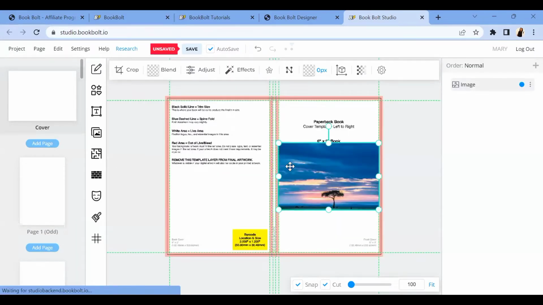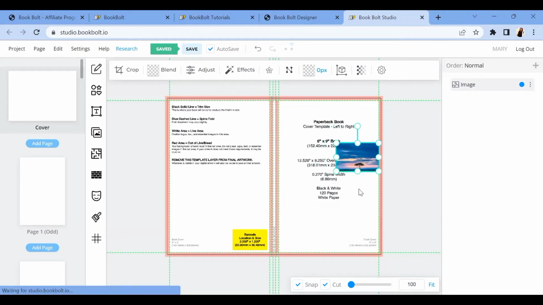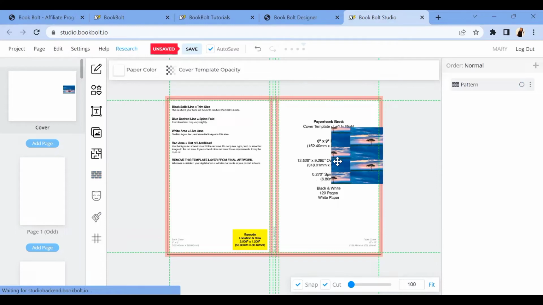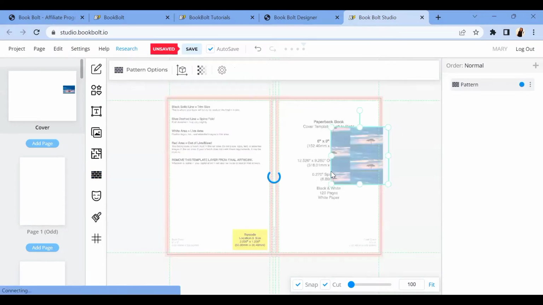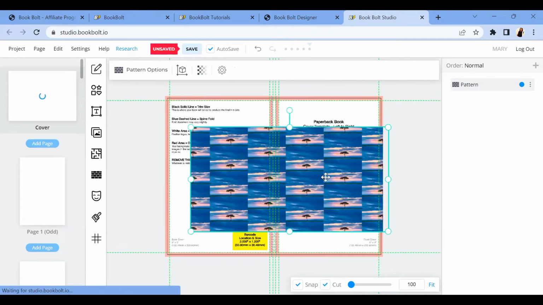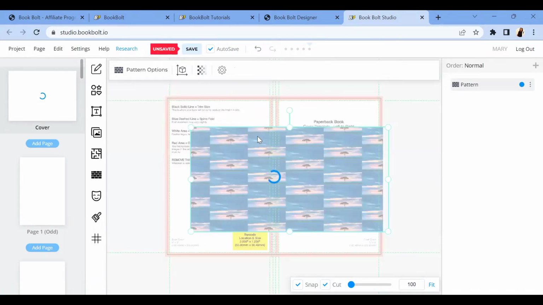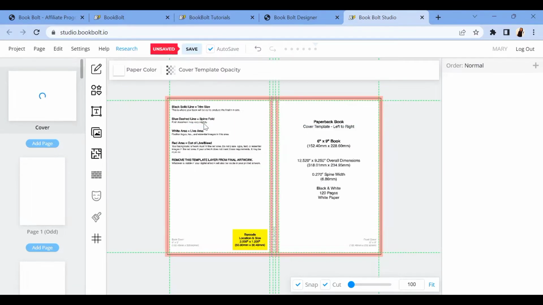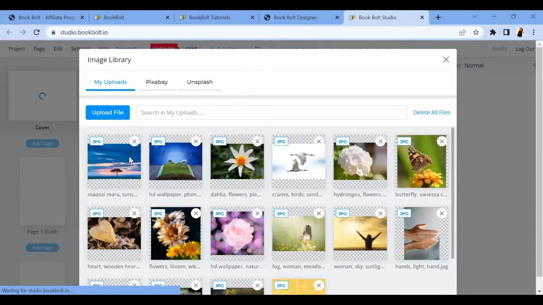And this is it. If, for example, you want to make your picture look double, you can do that. All you need to do is come to this place that says make pattern. Once you click on make pattern, it's going to create that picture in a pattern. You can see that now. Let me just drag it out. Can you see that the books are already in a pattern? But I don't actually want this, so I'm just going to delete it. I just want the plain picture.